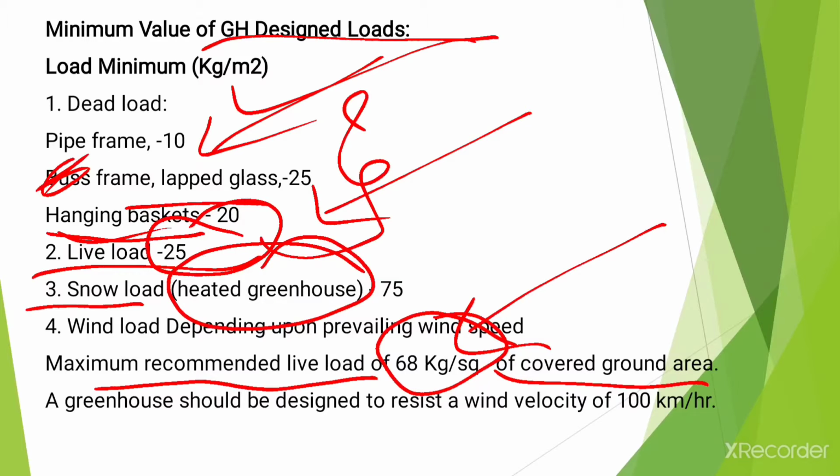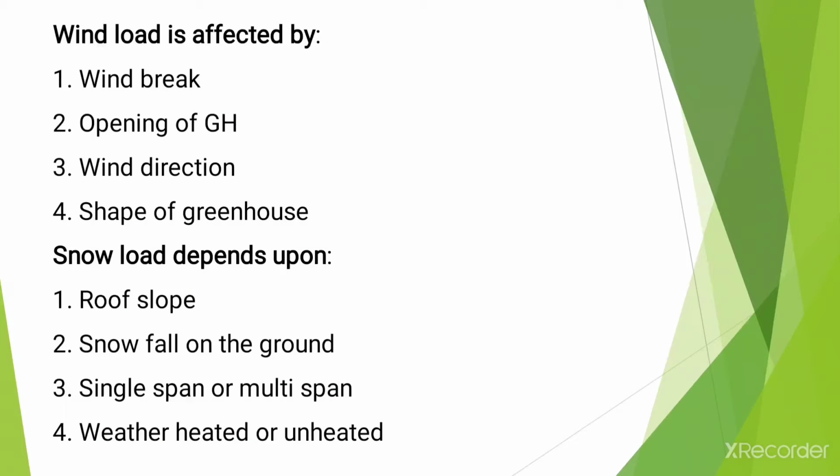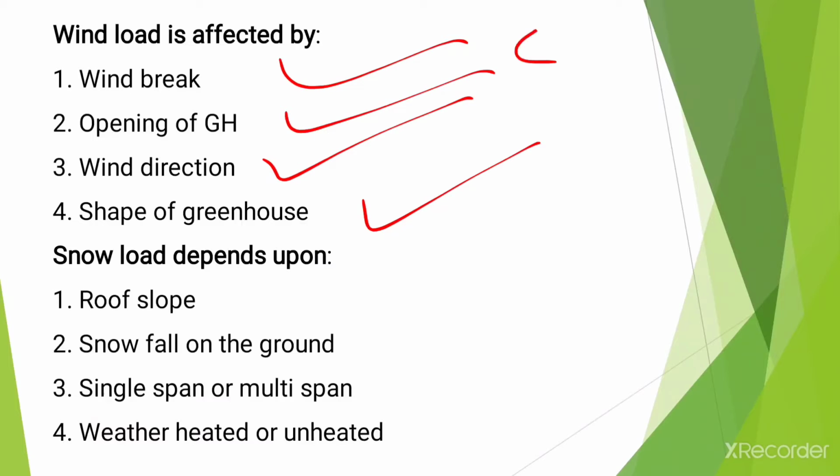A greenhouse should be designed to resist a wind velocity of about 100 km per hour. This is an important sentence: a greenhouse should be designed to resist a wind velocity of about 100 km per hour. Wind load is affected by wind break, openings of the greenhouse, wind direction, and shape of the greenhouse. These factors affect the wind load.